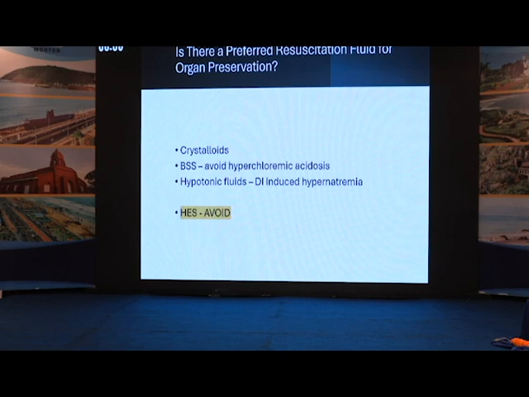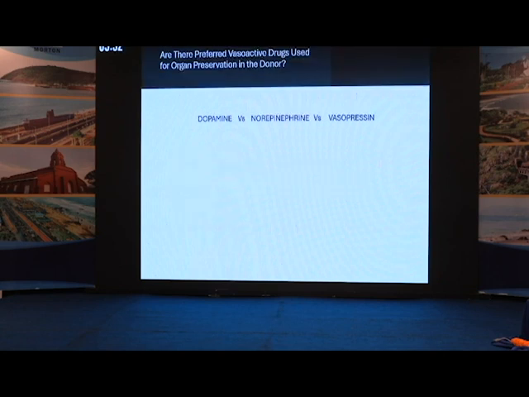HES should be avoided, that is hydroxyethyl starch. It has been shown to cause renal epithelial cell damage and post-transplant dysfunction. So, coming to vasoactive drugs, are there any which are preferred?